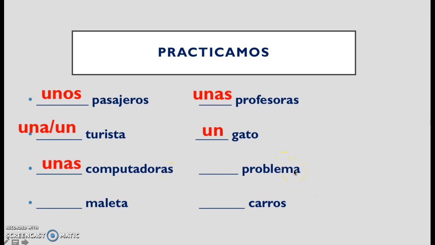Problema is the exception to the rule. It's always masculine. Don't know why, but masculine problems. Okay, so el problema, un problema, since we're doing indefinite. Maleta means suitcase, it ends in an A, it's regular, so una maleta. Y carros, cars, OS, unos carros.